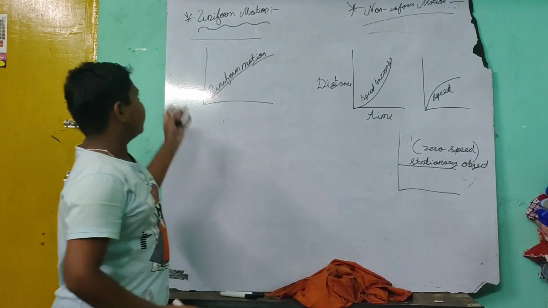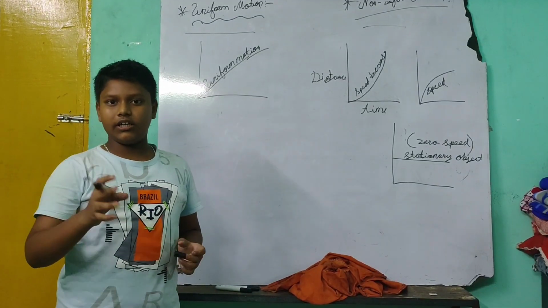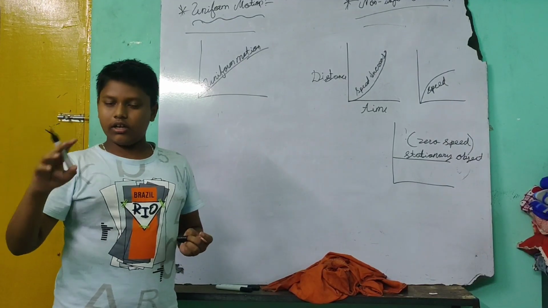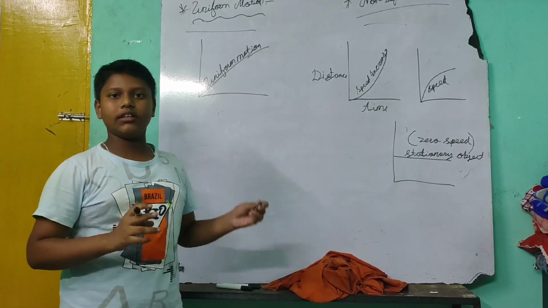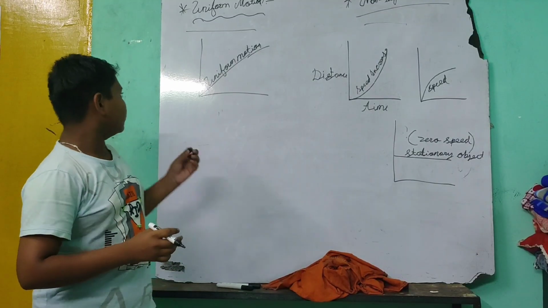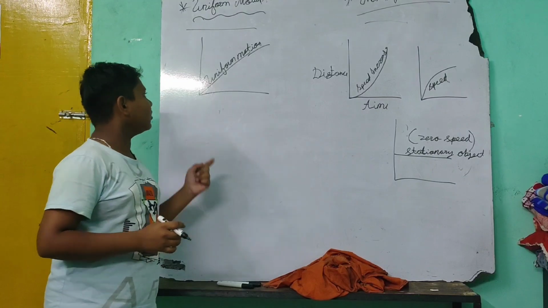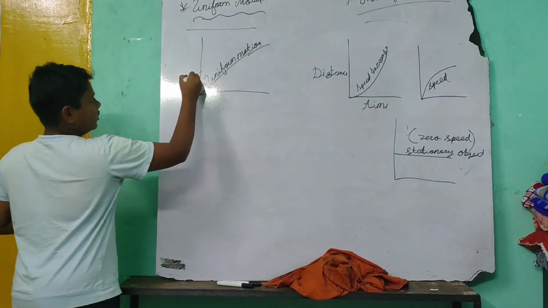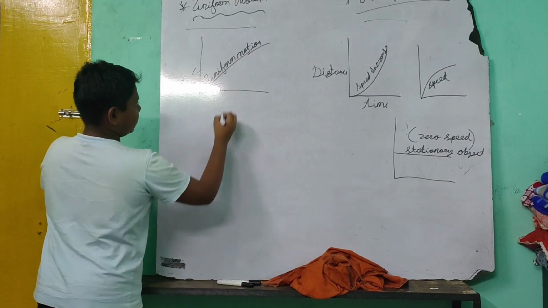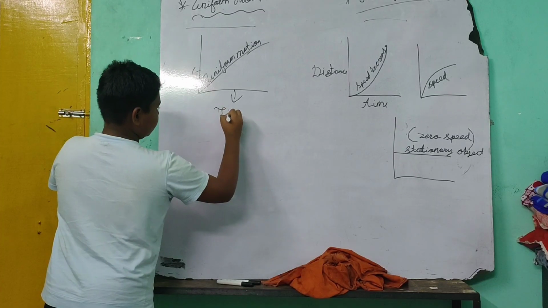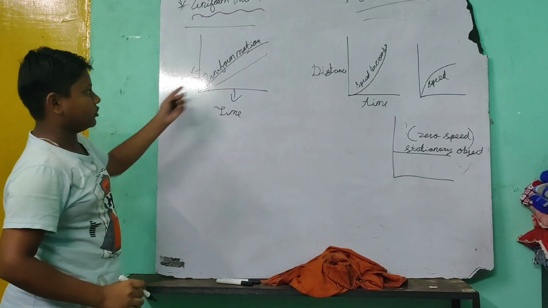So let's start. First, uniform motion. The motion in which an equal distance is covered in an equal interval of time is called uniform motion. This is the diagram of that motion, uniform motion. This is called distance, and this is called time, and this is called uniform motion.